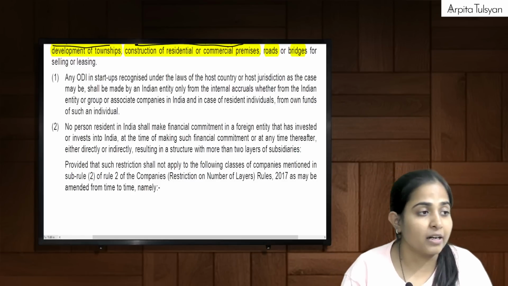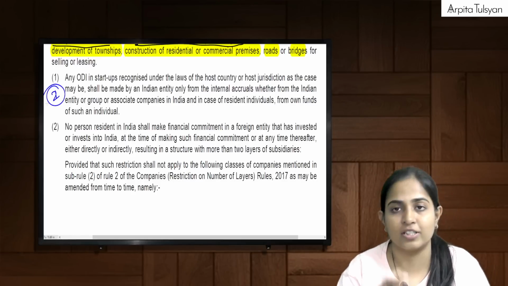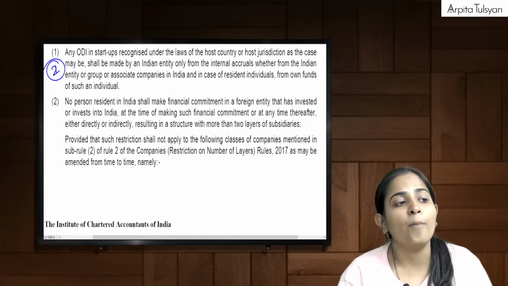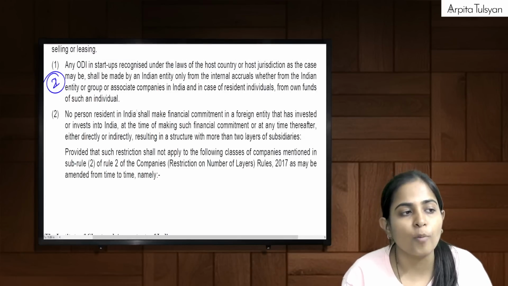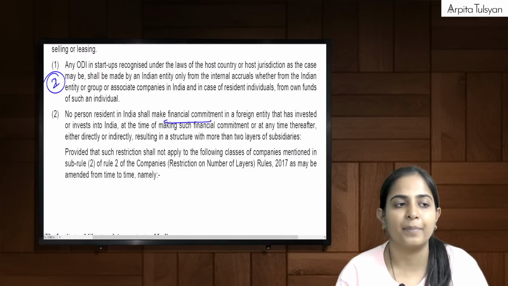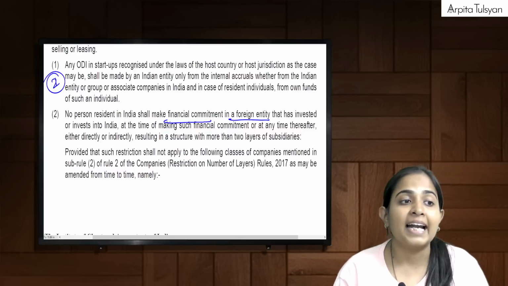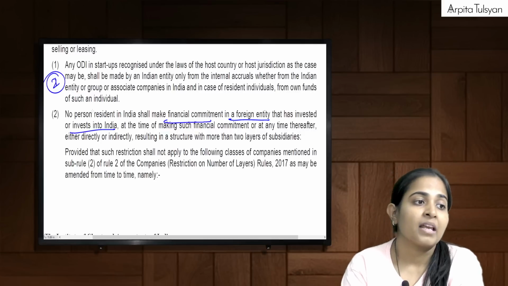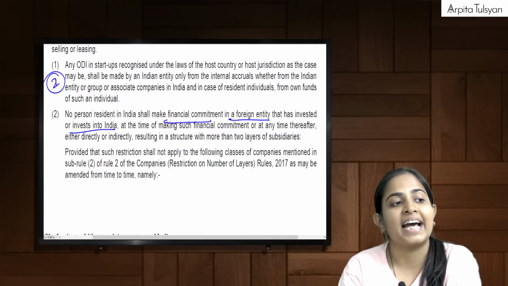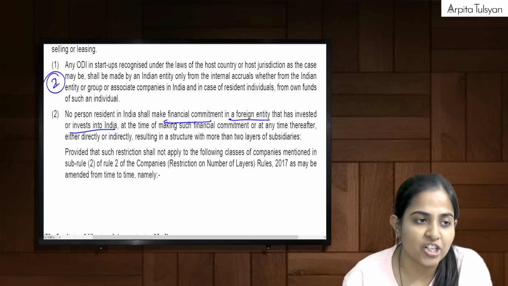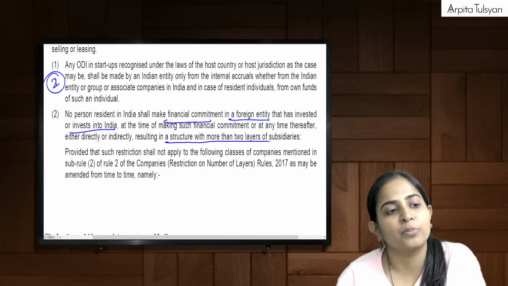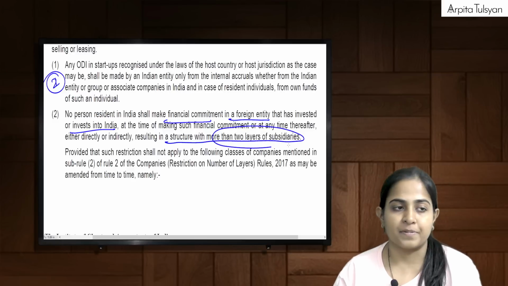Similarly, this is the second point to be remembered in this entire answer. Next one, no person resident in India, means no PRI, shall make financial commitment in a foreign entity that has investment or which invests into India at any time, at the time of making such financial commitment or at any time thereafter, resulting in a structure with more than 2 layers of subsidiaries.